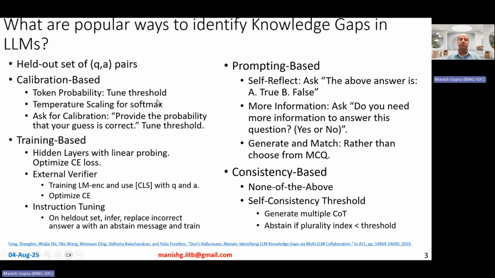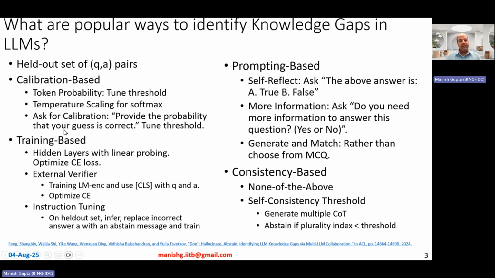Temperature scaling for softmax: finally, out of 4 answers, if you have to choose one, you have a softmax with 4 output neurons. You could use a temperature hyperparameter with the softmax so as to have a smoother output distribution before you apply the threshold. Third method, ask for calibration. You could tell the model itself, hey, provide the probability that your guess is correct after the model has generated an answer. Then based on the probability that it comes up with, you can tune that threshold on the probability and decide whether to abstain or answer.